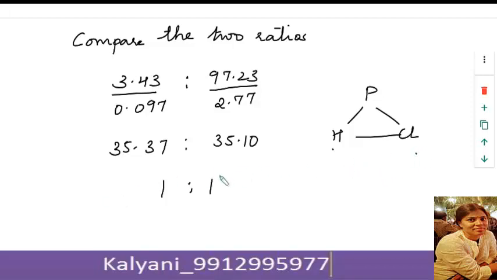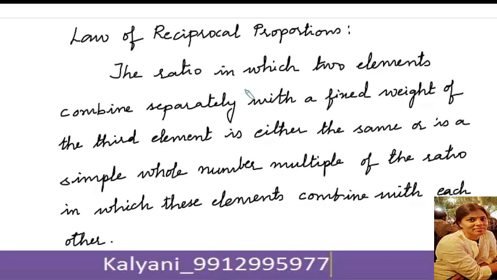So in this case, the ratio of the two elements is 1:1, which is the same. Therefore the law of reciprocal proportions can be stated as: the ratio in which two elements combine separately with a fixed weight of the third element is either the same or is a simple whole number multiple of the ratio in which these elements combine with each other.